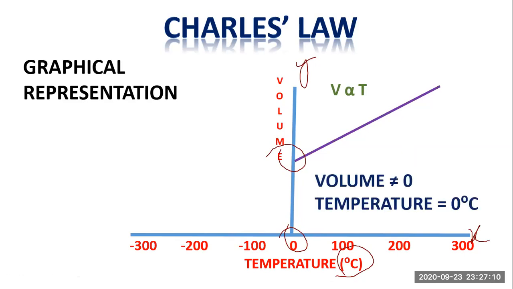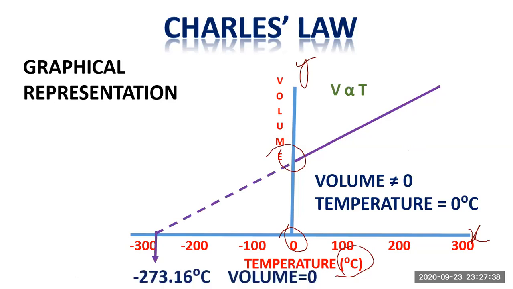In order to find the temperature at which the volume of gas is zero, the graph is extrapolated to the other side of the axis, the negative x-axis, and it was observed that at minus 273.16 degrees centigrade, the volume of the gas was zero, which is a very, very low temperature.